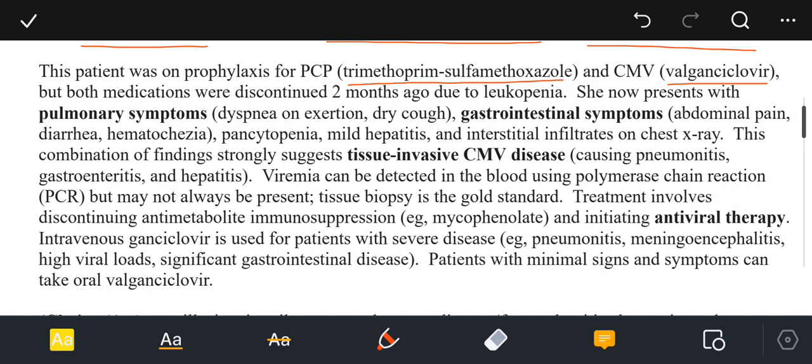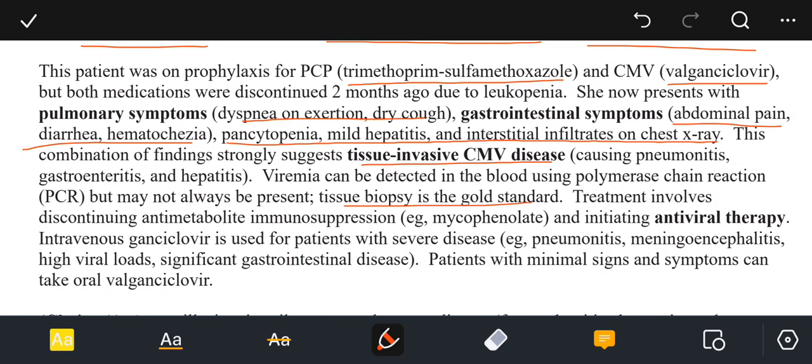She now presents with pulmonary symptoms, for example dyspnea on exertion and dry cough, gastrointestinal symptoms like abdominal pain, diarrhea, and hematochezia, pancytopenia, mild hepatitis, and interstitial infiltrates on chest X-ray. The combination of findings strongly suggests tissue-invasive cytomegalovirus disease causing pneumonitis, gastroenteritis, and hepatitis. Viremia can be detected in the blood using polymerase chain reaction, but may not always be present. Tissue biopsy is the gold standard.